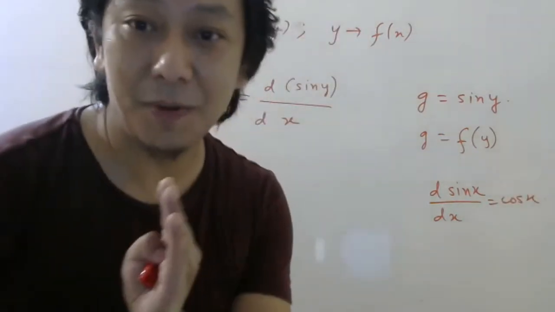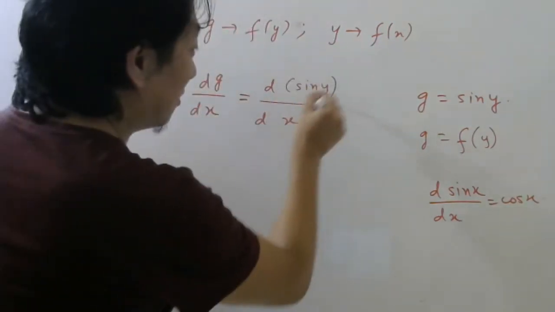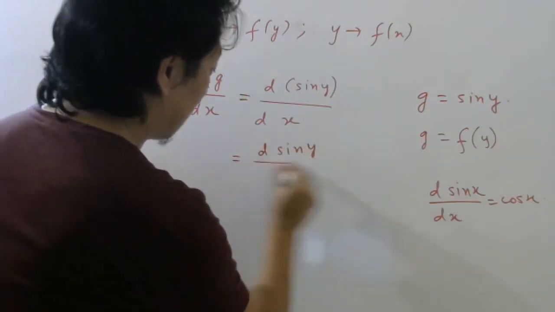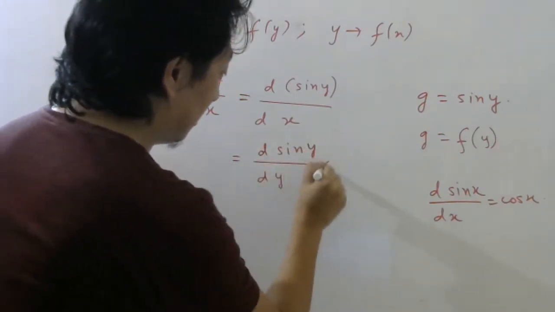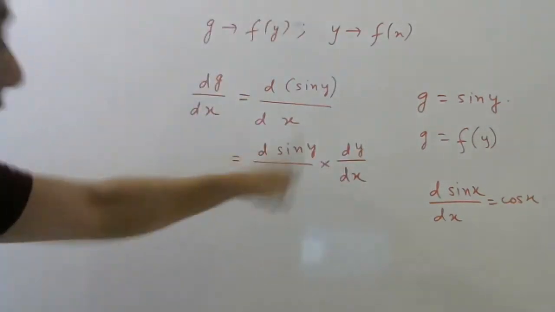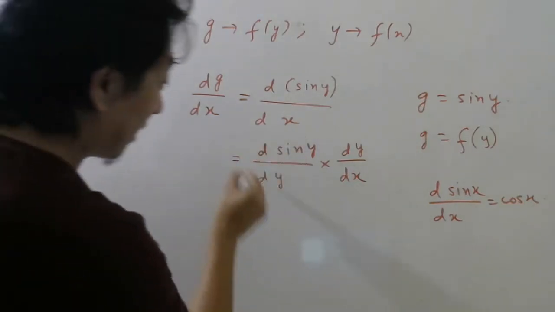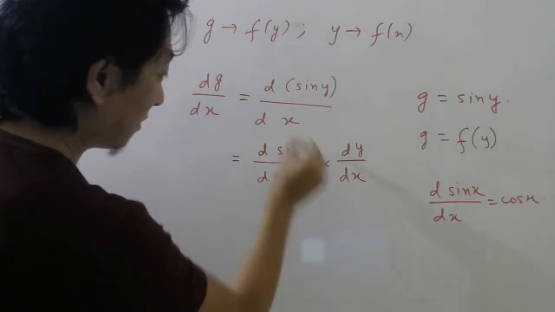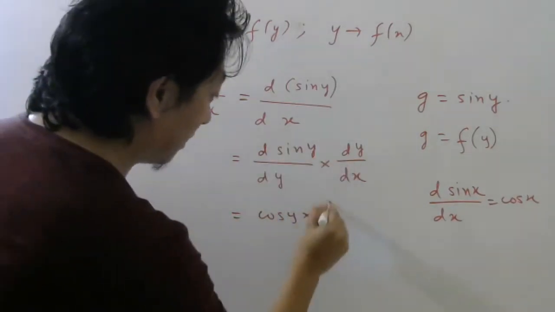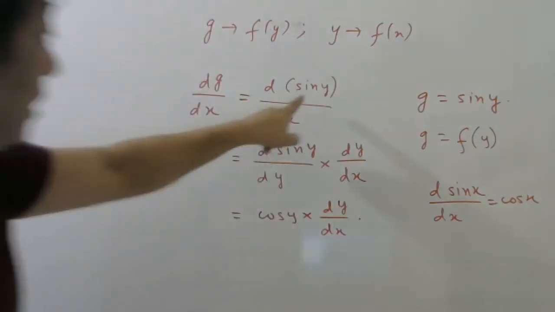So for that purpose, we are using the concept of chain rule. So think this is your G. So d sine y by dy into dy by dx. This is allowed mathematically. So now this part I can easily do. What will be this? Cos y. And this will be dy by dx. So this is the answer if it is only sine y.